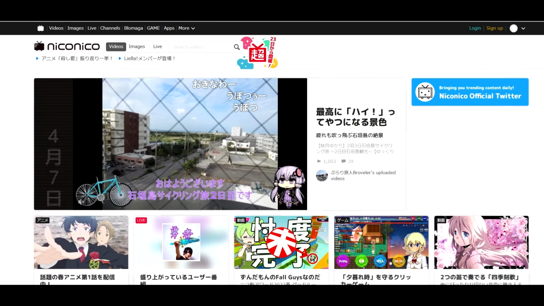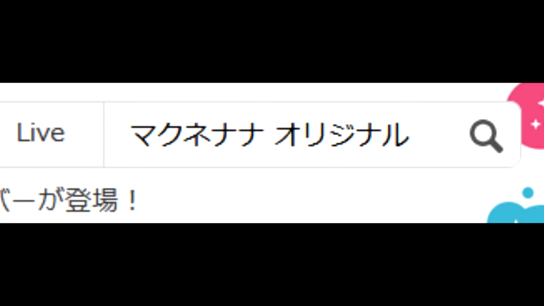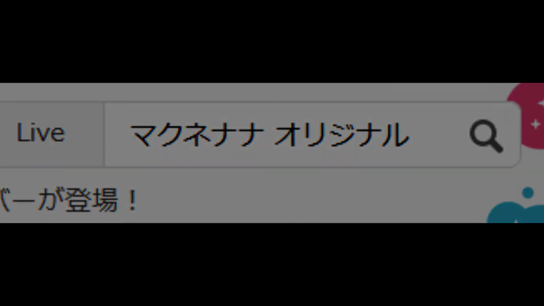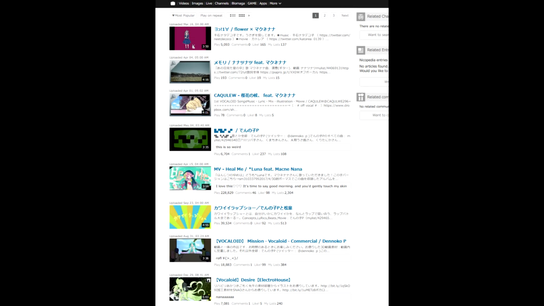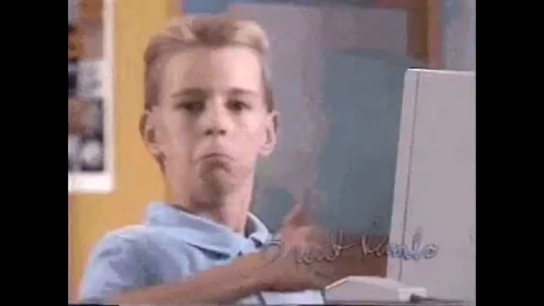So, when you go to a website like Nico Nico, you will copy and paste the katakana spelling of Magenetra's name, plus the Japanese word for original after that. This also works for the name of the software plus the Japanese word for original as well. Try out many different names and combinations to find music for that specific voice or software. Once you hit search, you should see a variety of results come up on the screen. Some searches even have specific tags that you can copy and paste for later that come up on the results screen. So anyway, that is how you find music for the most part.